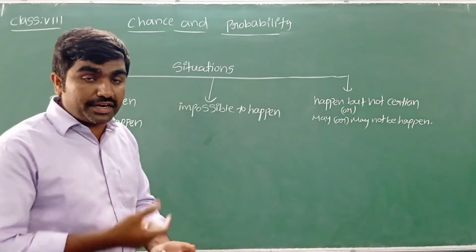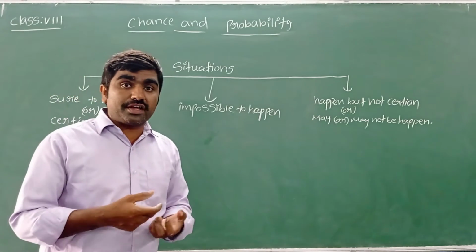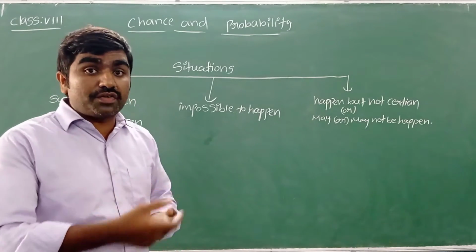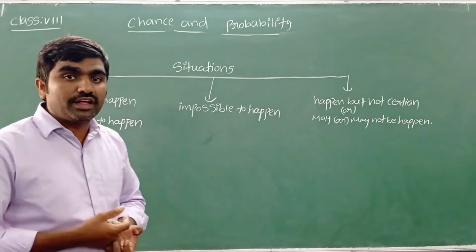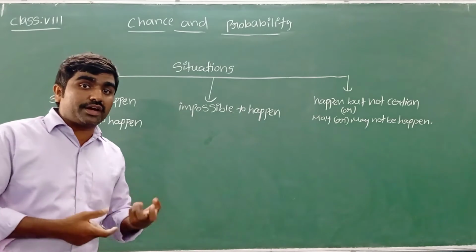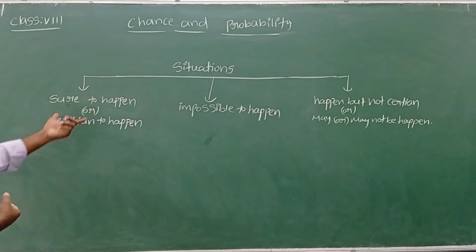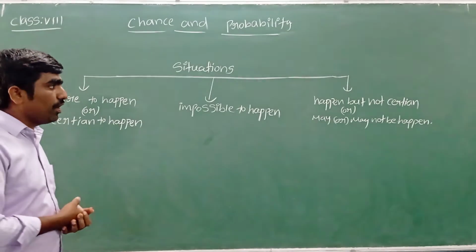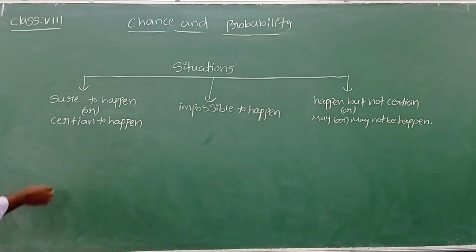Let us see one example. As today is Saturday, what are the chances of getting Sunday tomorrow? Yes, sir, as today is Saturday, the chance of getting Sunday tomorrow is 100%. Compulsorily, 100%, they are going to get Sunday tomorrow. Yes, it is called a sure event or certain event.